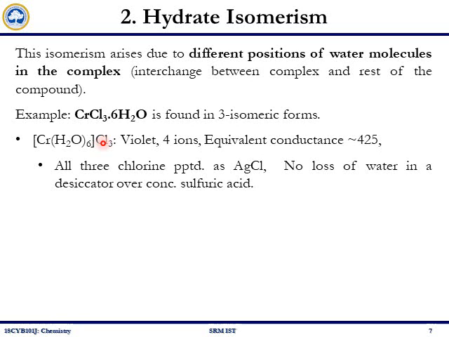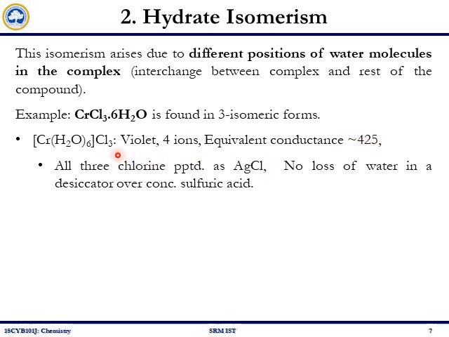This will be violet in color. When I dissolve this compound in a solvent, it gives 4 ions, and its equivalent conductance is around 4 to 5.